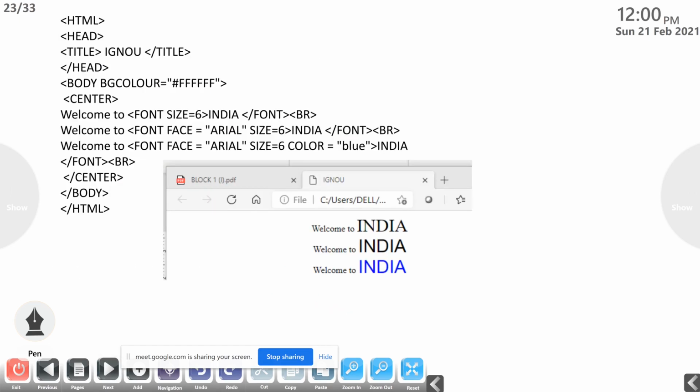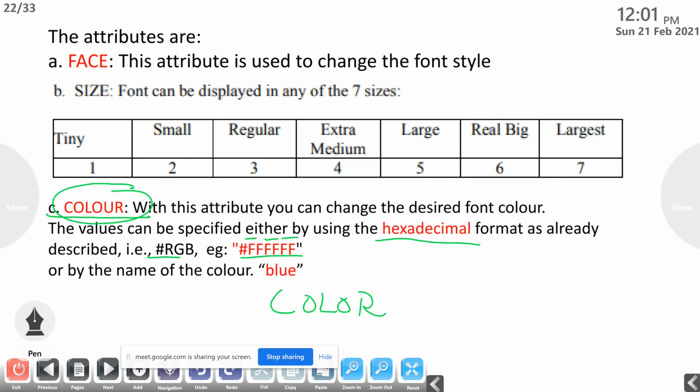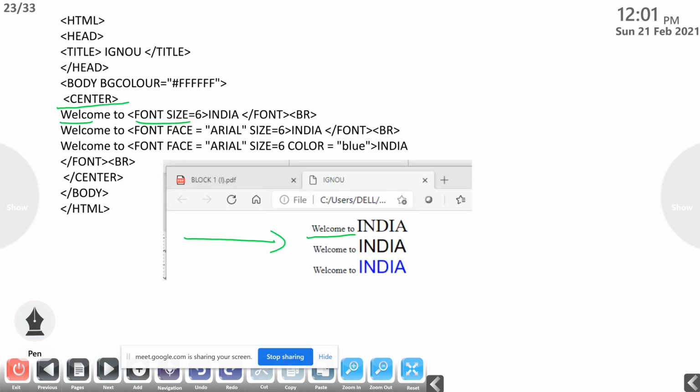Okay. Here in HTML, this is the example. Center, it will display centered in the web browser. Then welcome to, it will display in normal font. Then font size equal to 6. What is the size of 6? 6 means real big. So it will display India in size 6, then /font. Then BR is used for moving to the next line. Then again it will print welcome to.